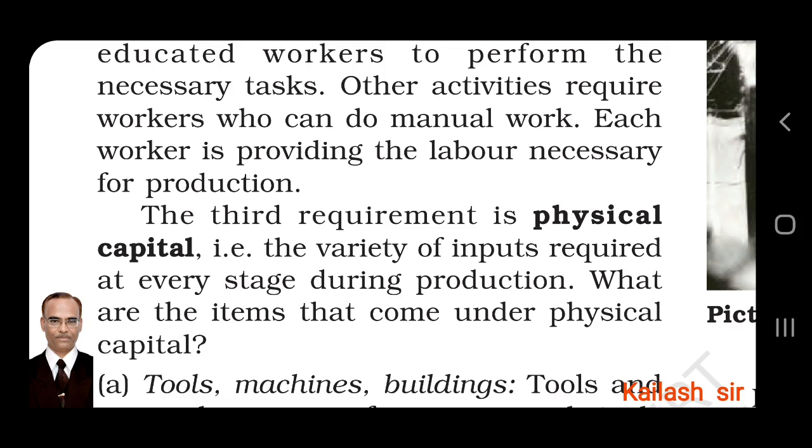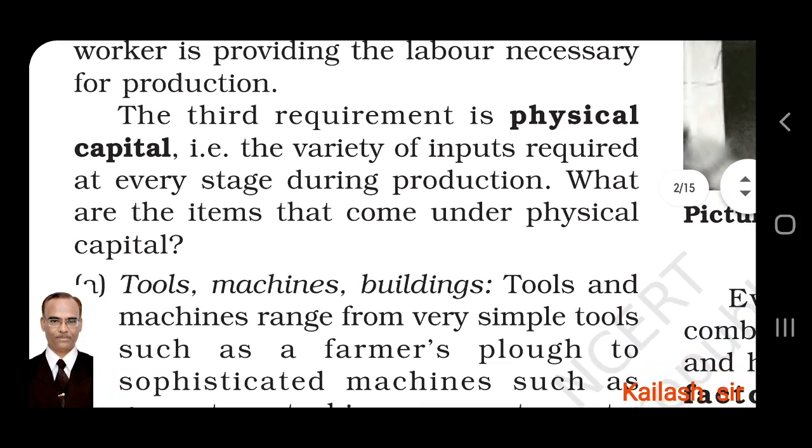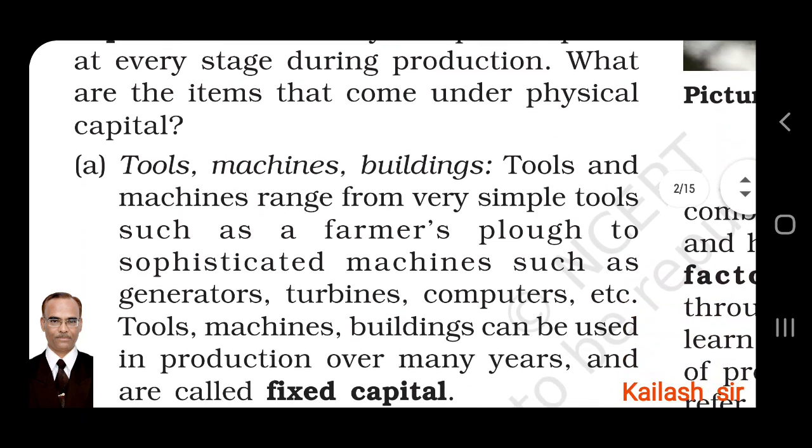Both types of workers provide some labor necessary for production. The third requirement is physical capital, which is the variety of inputs required at every stage during production. Who will provide the money, buildings, etc.? They are known as physical capital. What are the items that come under physical capital? Let us see the list in detail.